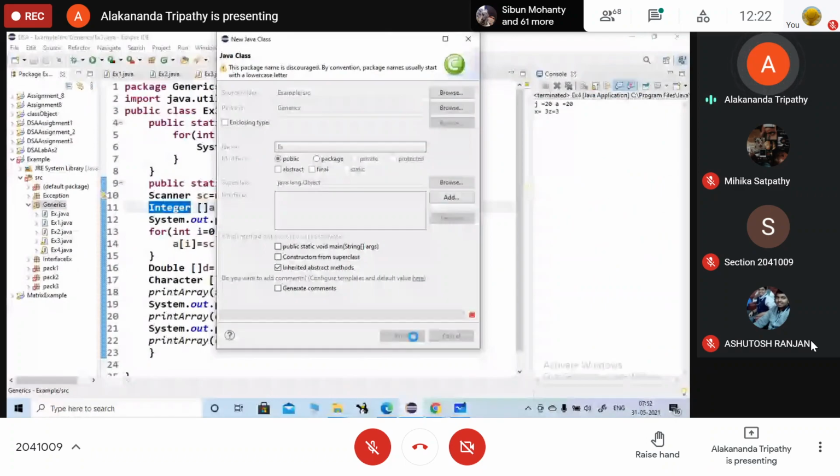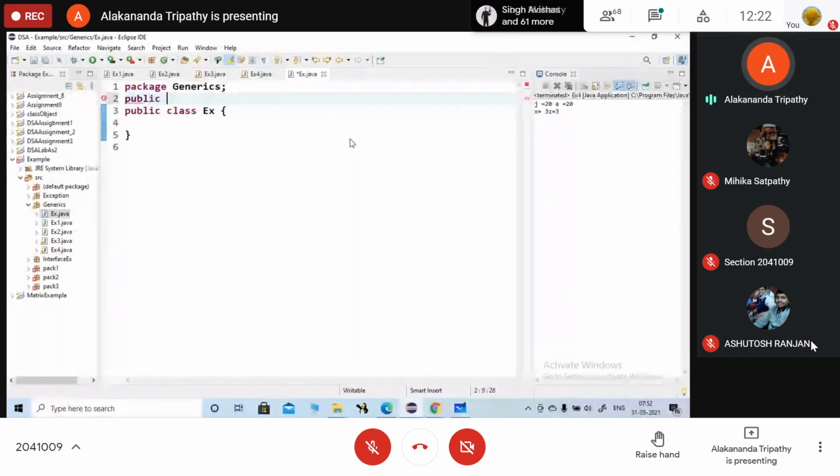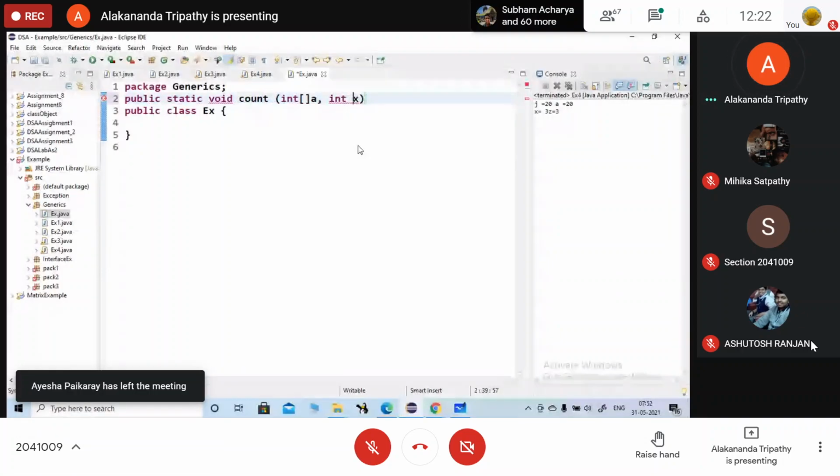The definition is already given to you: public static, and here I am writing the count method, void count. तो हमें input क्या करना है? Let's say I am going with the integer array a, comma, int x.